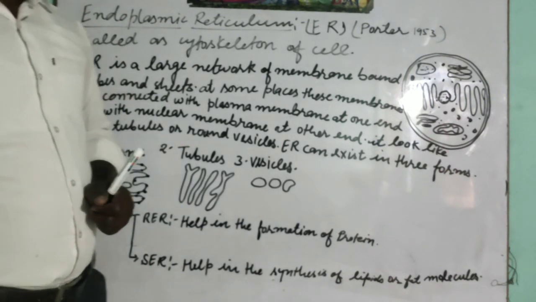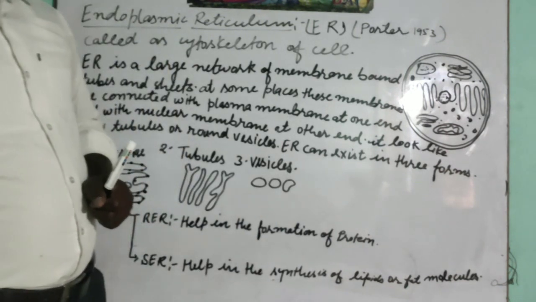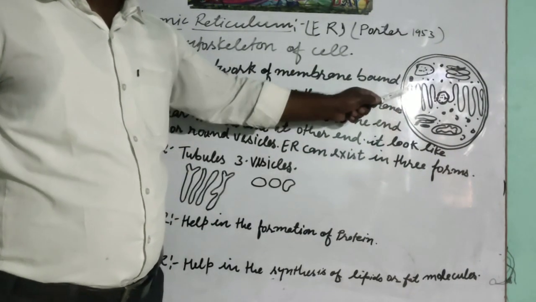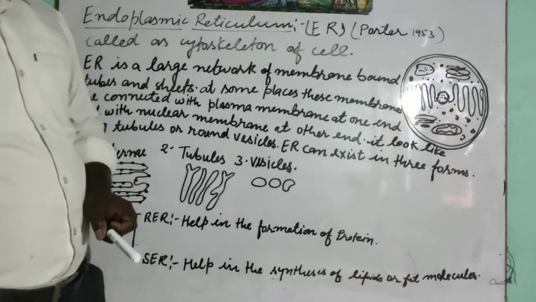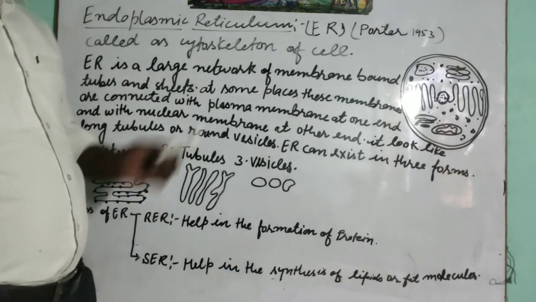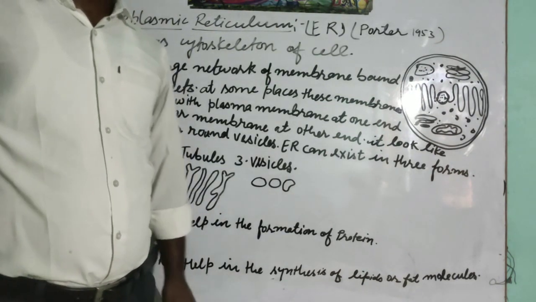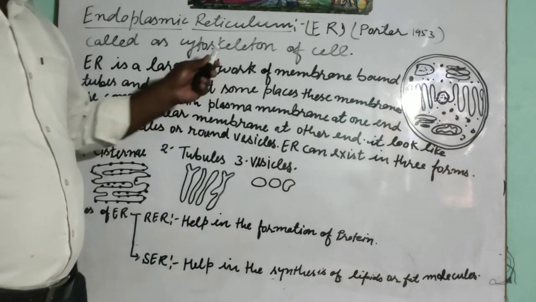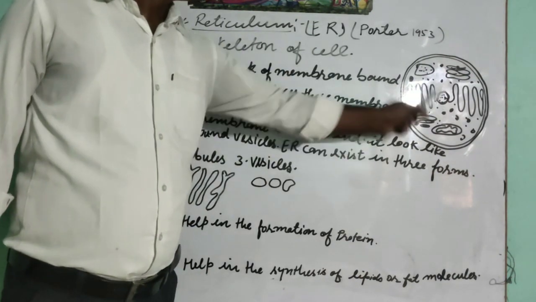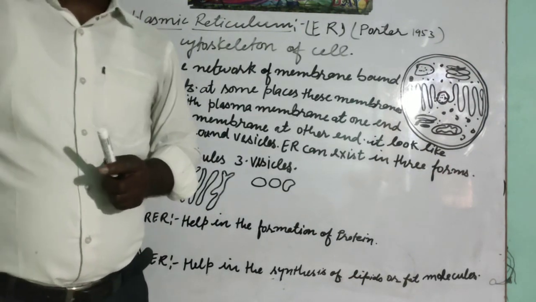Students, simply we can say that this endoplasmic reticulum gives a particular shape to the cell, due to which it is known as the cytoskeleton of the cell. The reason is that, like a skeleton, it also provides a particular shape to the cell. This is the reason it is called the cytoskeleton of the cell.